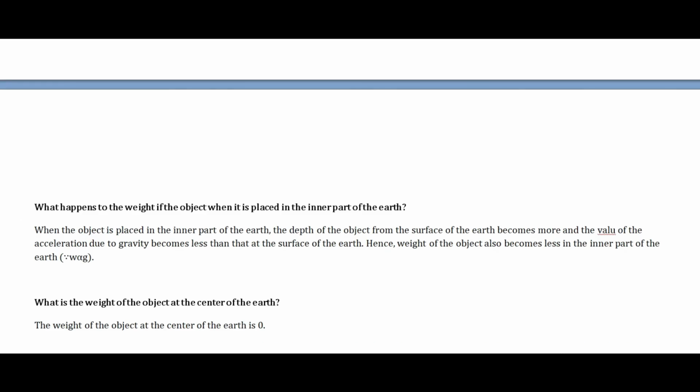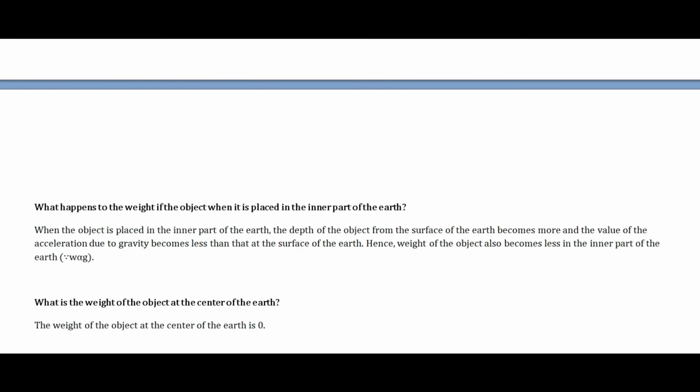Now what happens to the weight of the object when it is placed at the inner part of the earth? When the object is placed at the inner part of the earth, the depth of the object from the surface of the earth becomes more. We are keeping the object inside the earth, which means we are keeping the object at more depth. The depth of the object from the surface becomes more. It is common sense.